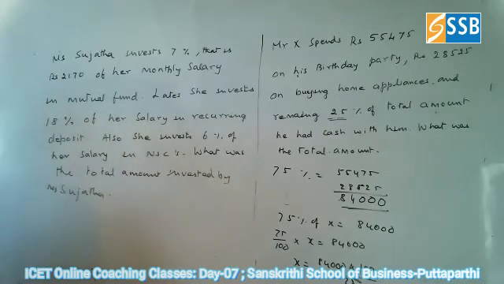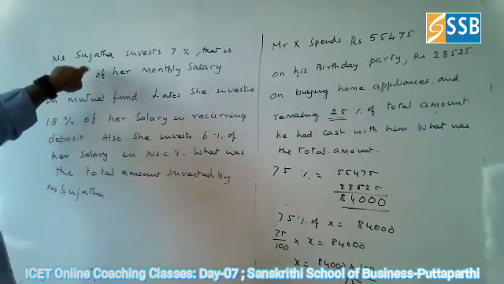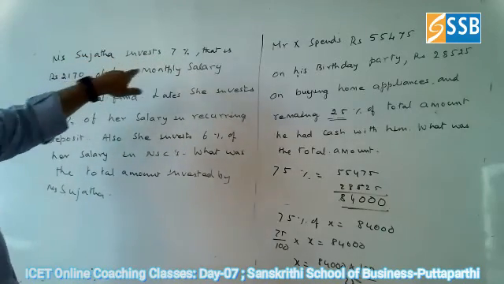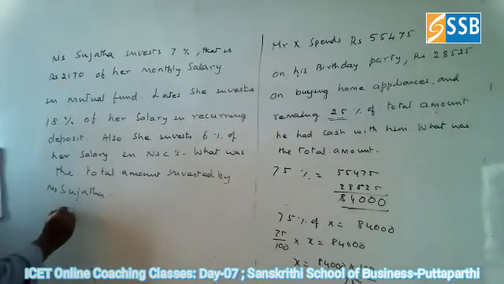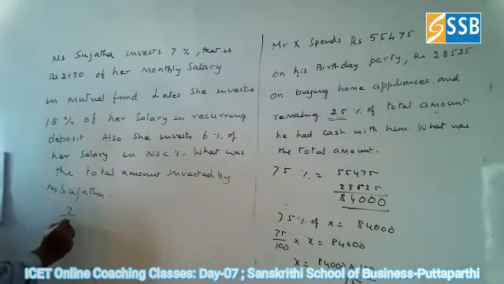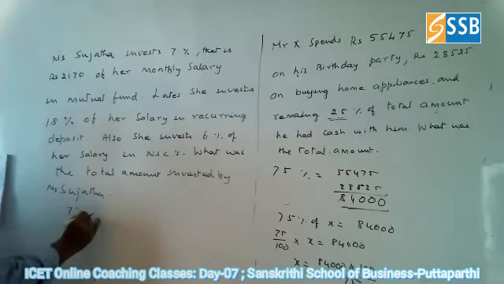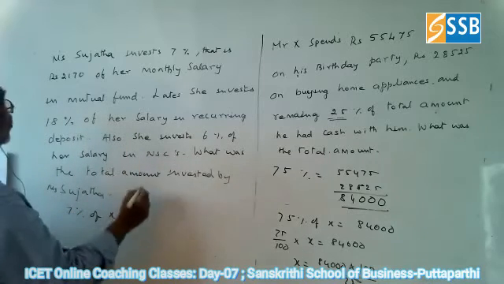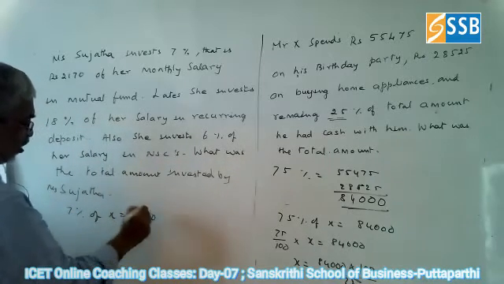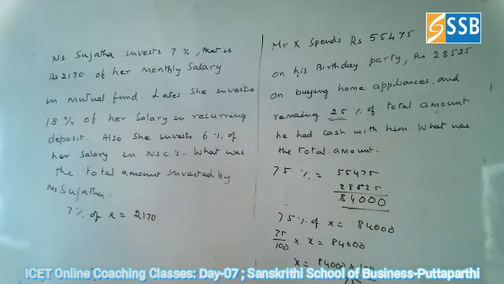Miss Sujata. Now you can find it. Tell me what was the total amount. Very simple. This word you can use: 7% of. So now 7% of X is equal to 2170. It is enough. 7% of X is equal to 2170.